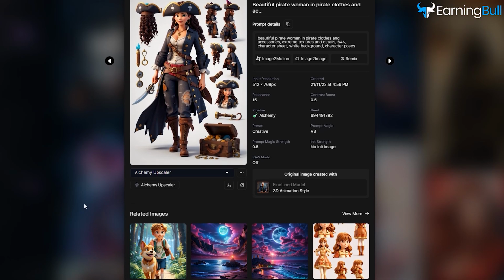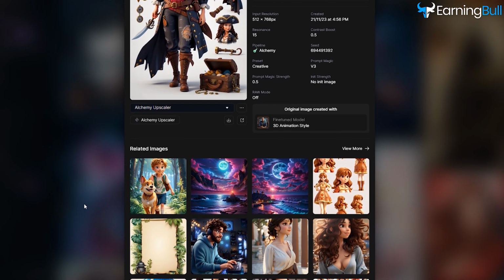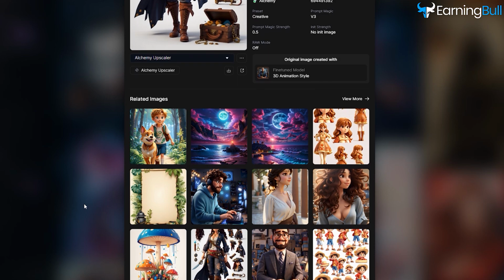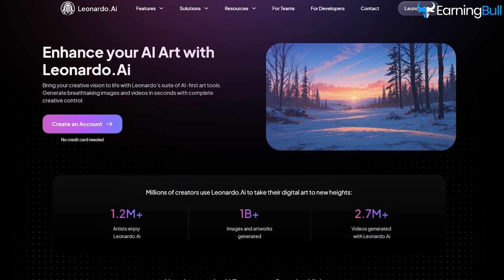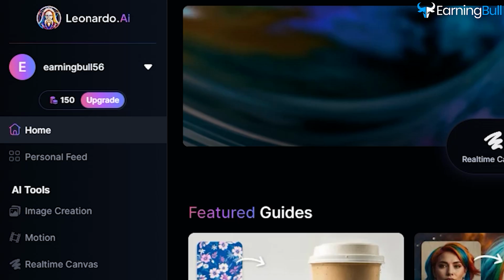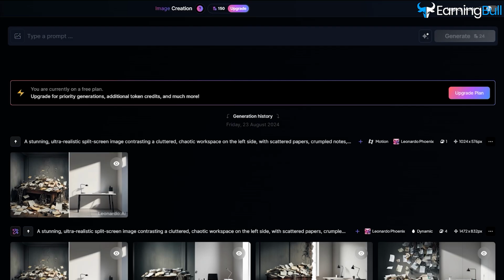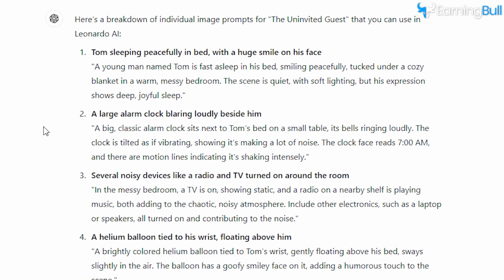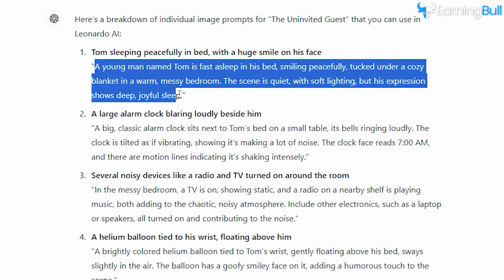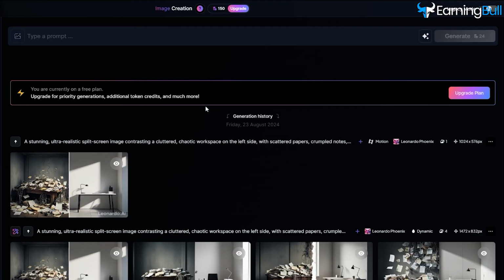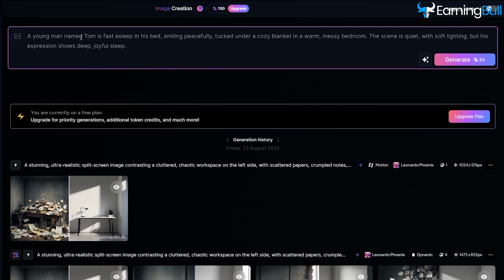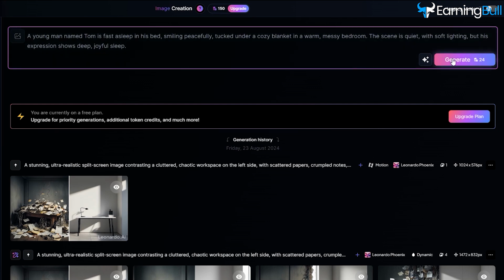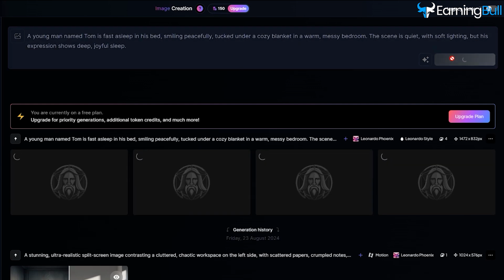This website allows you to create consistent characters across different scenes, which is crucial for telling a cohesive story. After signing up for a free account, go to the image creation section. You'll see a prompt box where you can enter the first part of your story that ChatGPT created. Copy and paste the first bullet point into the prompt box and let the AI work its magic.